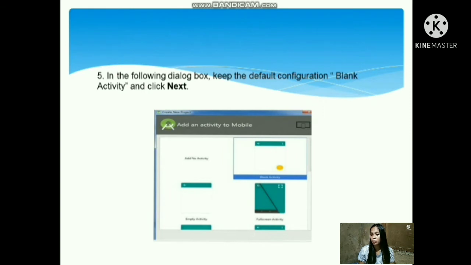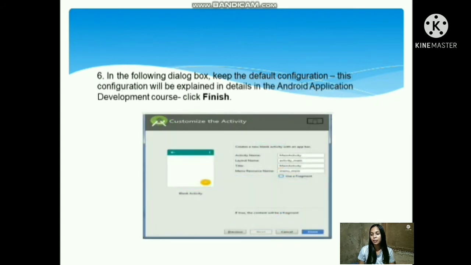In the following dialog box, keep the default configuration, blank activity, and click Next. Step 6. In the following dialog box, keep the default configuration. This configuration will be explained in detail in the Android application development course. Click Finish.